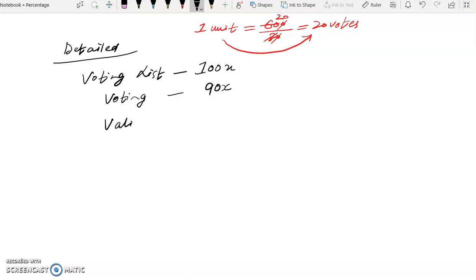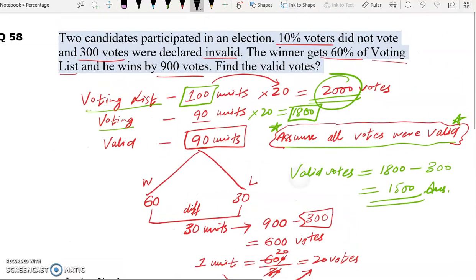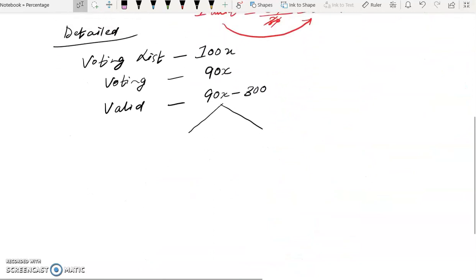Now valid votes will be how much? 300 votes were declared invalid, so from the actual voting we will deduct 300 invalid votes, and this will be our valid votes. Now the question says the winner gets 60% of the voting list.